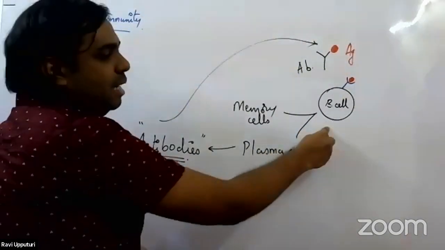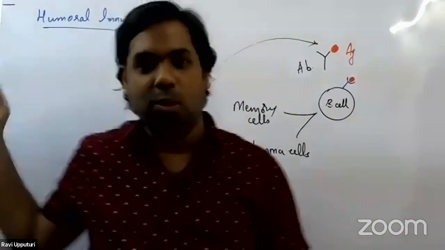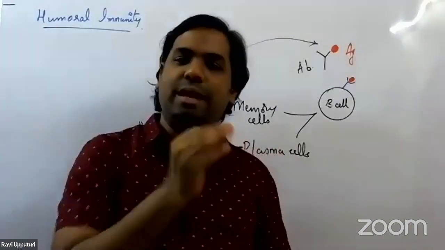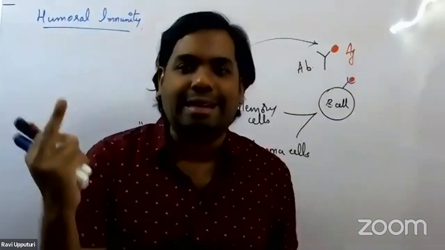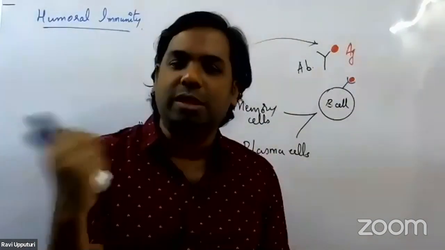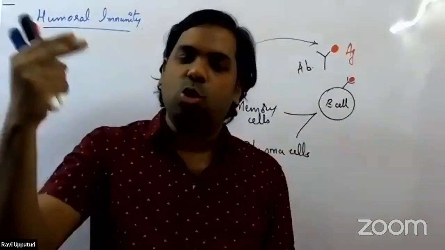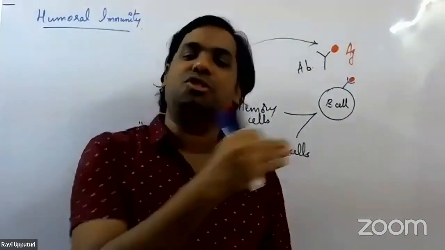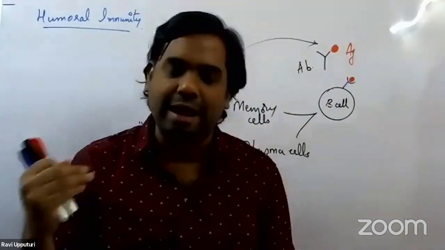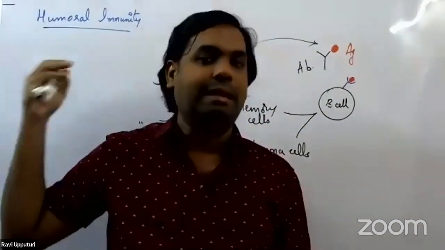Because it is the B cell alone which is actually involved in this process of immune response. Whereas in case of cell mediated immunity, we saw that there were two types of cells, right? One was called the antigen presenting cells and the other one was T lymphocytes. So both of these cells together, in a coordinated manner, would bring about the destruction of the antigens that have entered into the body. That is why we started calling it cell-mediated immunity.